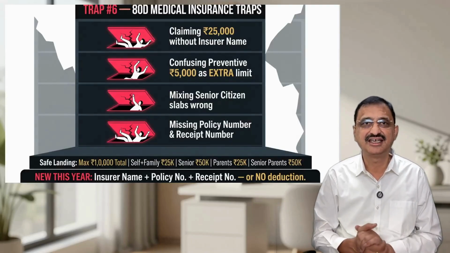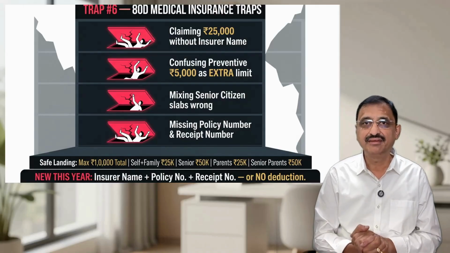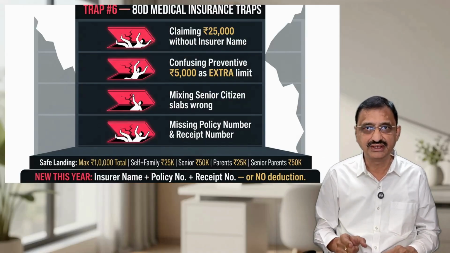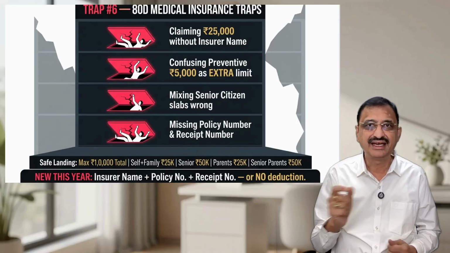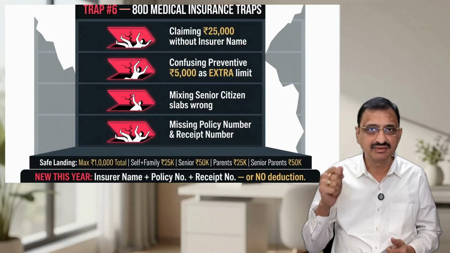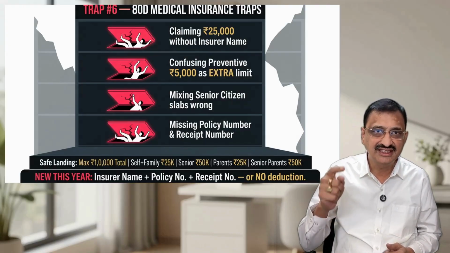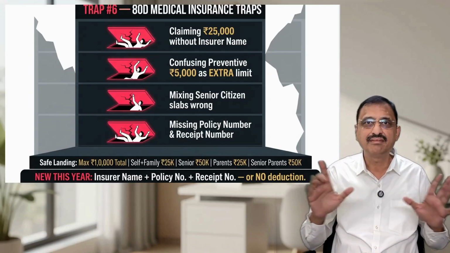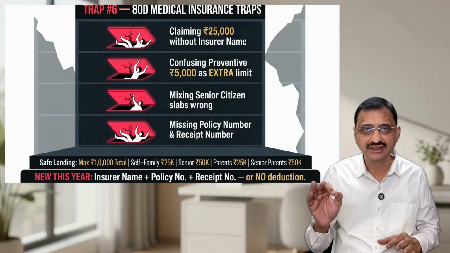Trap 6, the 80D medical insurance traps. If you are claiming 80D under the old regime, self and family max 25,000 rupees, self and family with senior citizen max 50,000 rupees, parents maximum 25,000 rupees, parents senior citizen maximum 50,000 rupees, preventive health checkup maximum 5,000. This is inside the above mentioned limits, not extra. Total maximum across all categories can't exceed rupees 1 lakh.